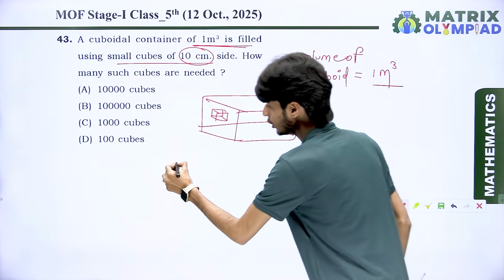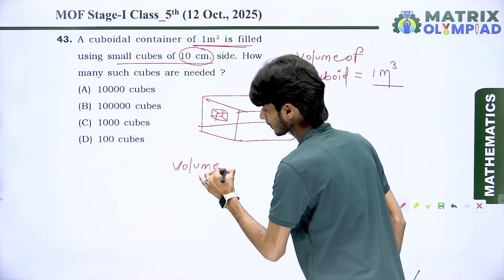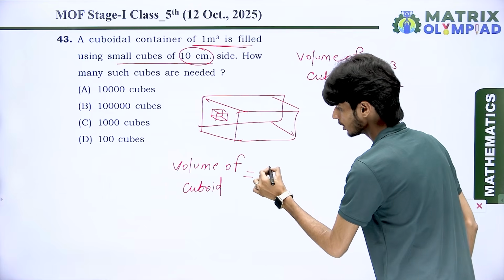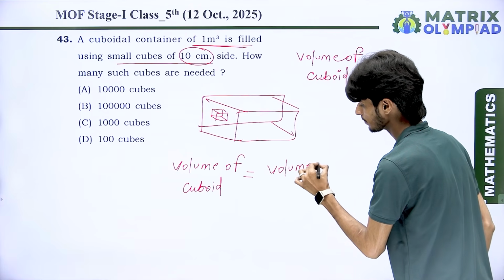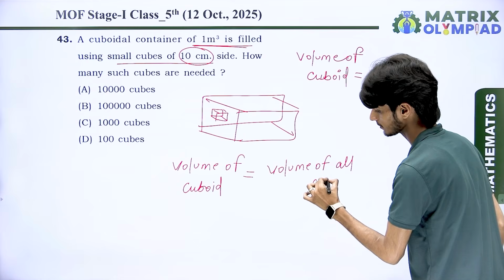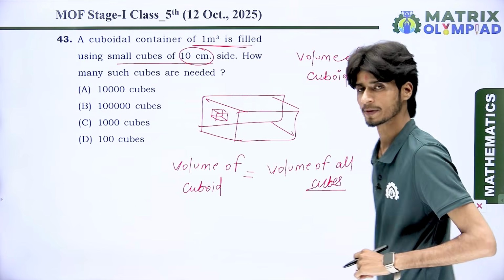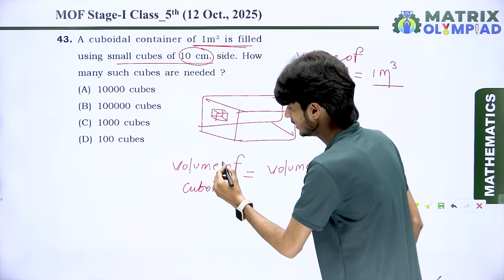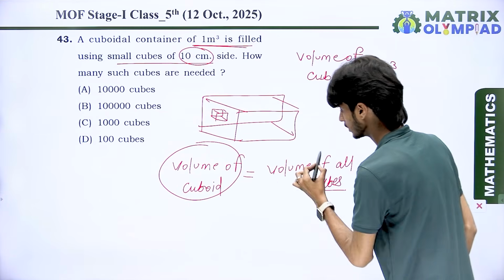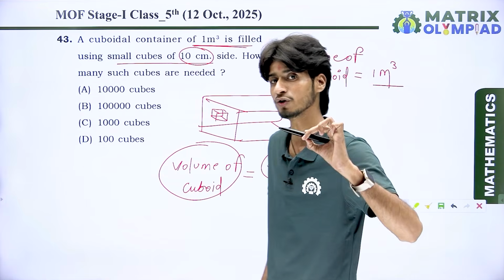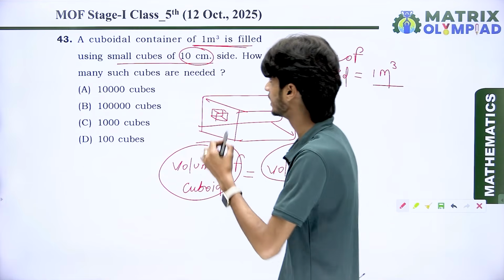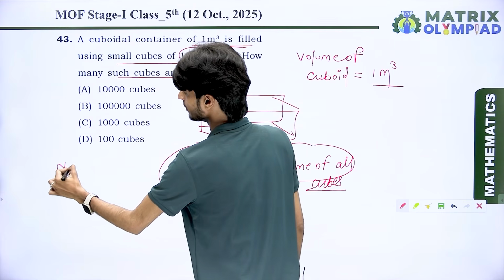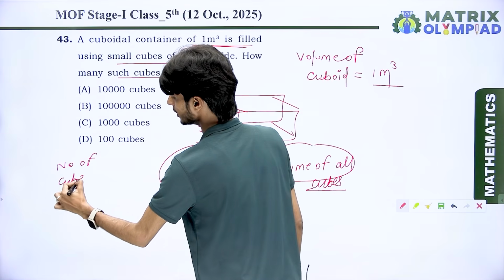It means volume of cuboid is equal to volume of all cubes. Got it? And whenever you find the number of cubes, what do you do? Divide the total volume by the volume of one cube. Here, what do we find? How many such cubes are needed? That means we find the number of cubes.